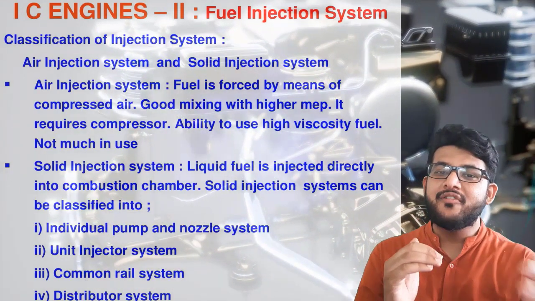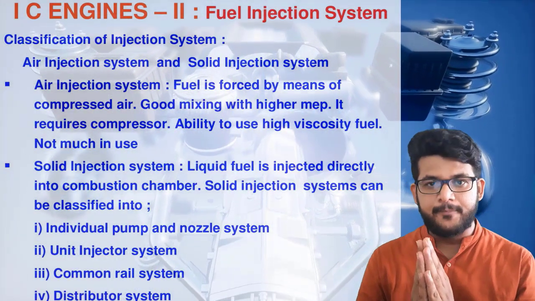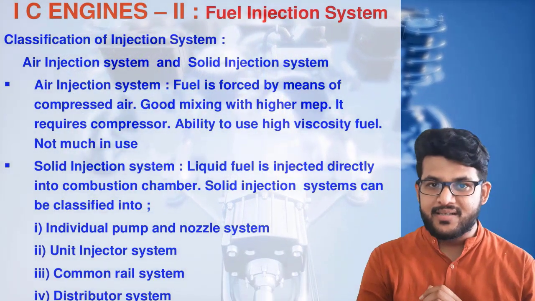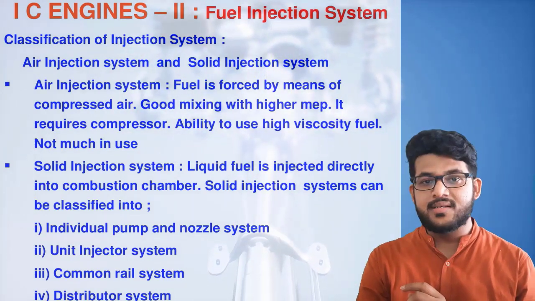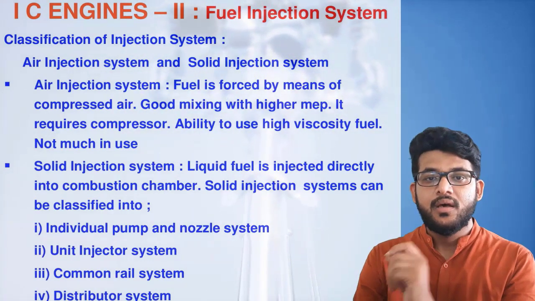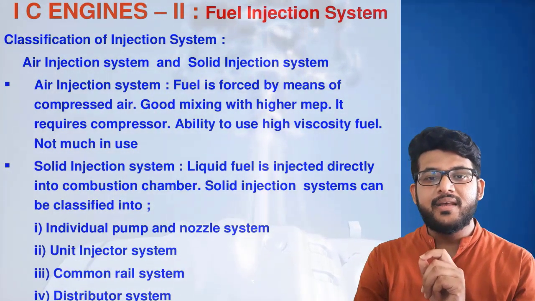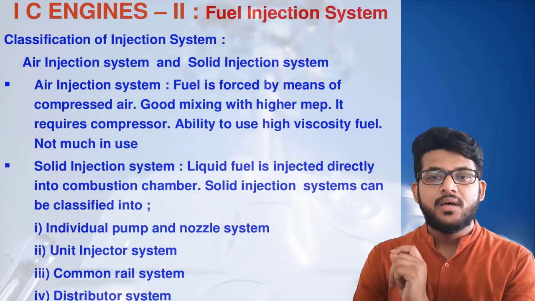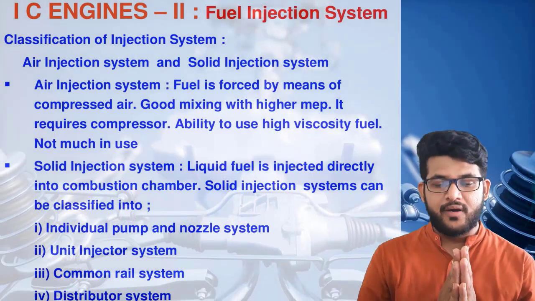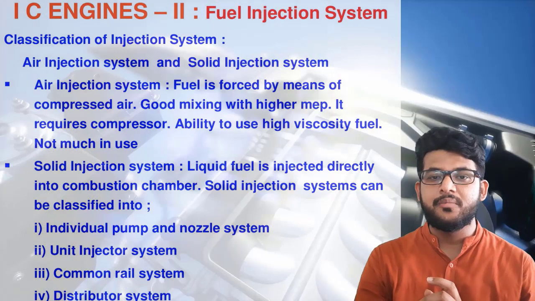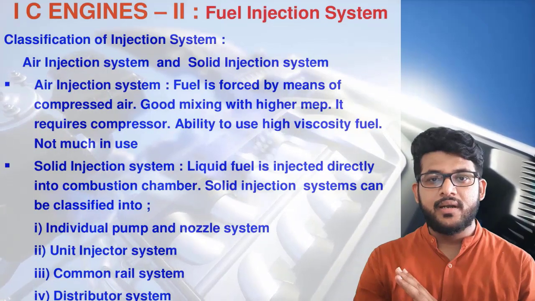It is then classified into 4 main types. First is the individual pump type, or individual pump and nozzle system. Second is the unit injector system. Third is the common rail distribution system, or CRDI. It is a very important question in the GATE exam. CRDI stands for common rail distribution injection. You must have seen the CRDI logo behind many cars. And the fourth one is the distributor system, which distributes the diesel inside the engine.